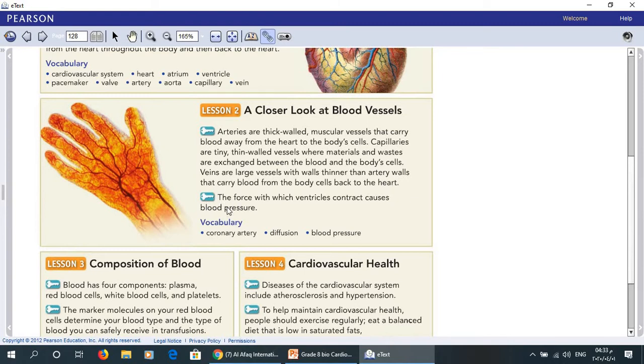The next idea, the force with which ventricles contract causes blood pressure. So you have to study coronary artery, diffusion, blood pressure.